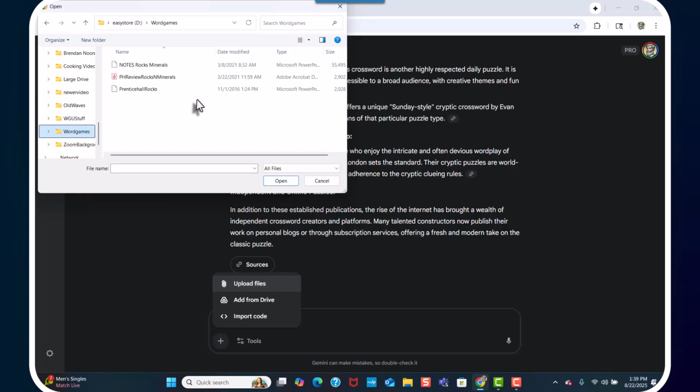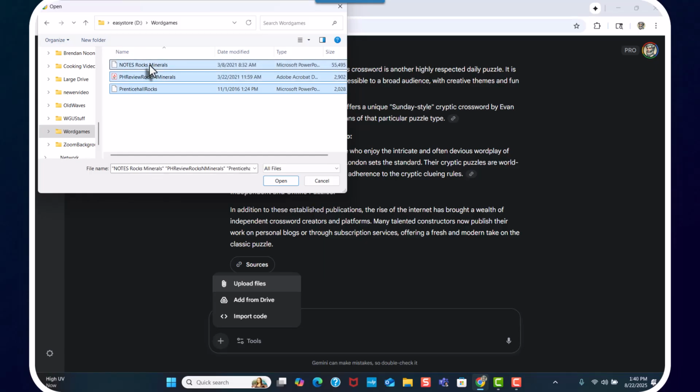All right. So in this folder, word games, we have our Prentice Hall PowerPoint presentation. That's really excellent on rocks and minerals. We have our Prentice Hall review for the New York State Earth Science Regents Review workbook. It has the information on rocks and minerals, and we have the notes that we use in our class. I don't need to have all these. I could use any one of these, but the more information you give it, the better it'll have it coordinated to what you want.